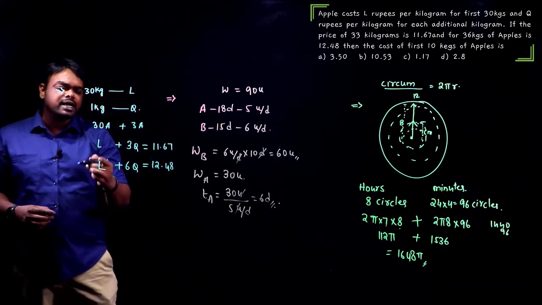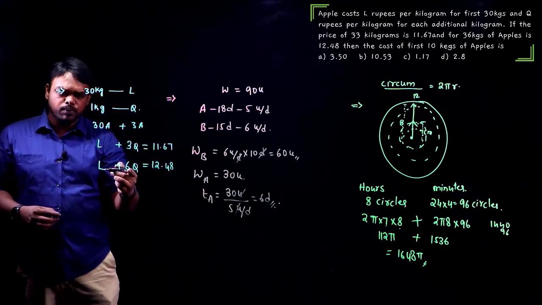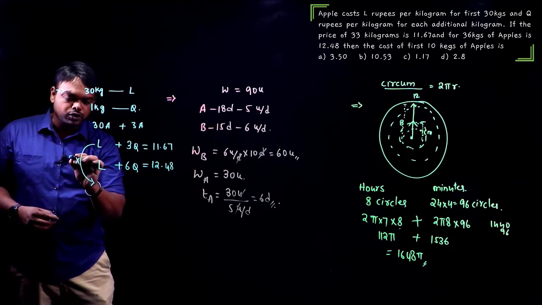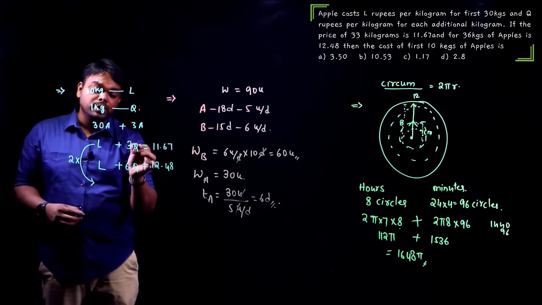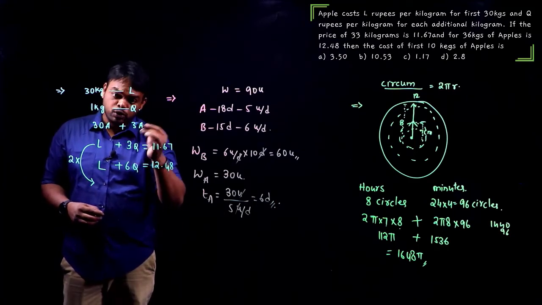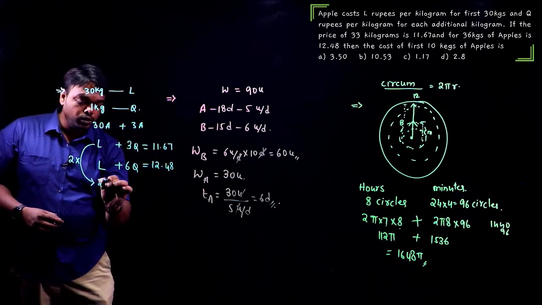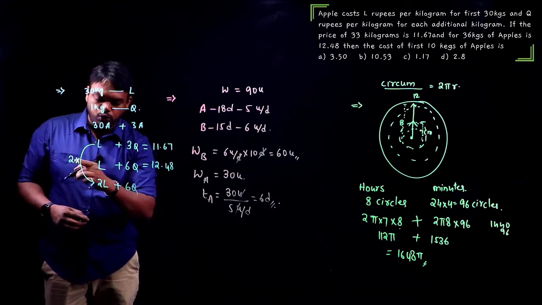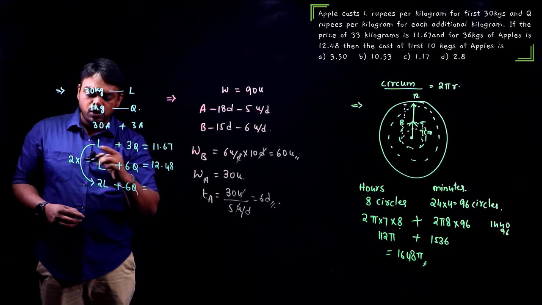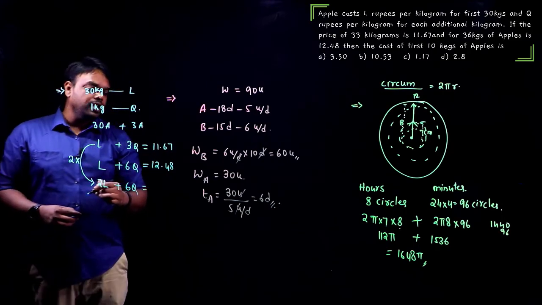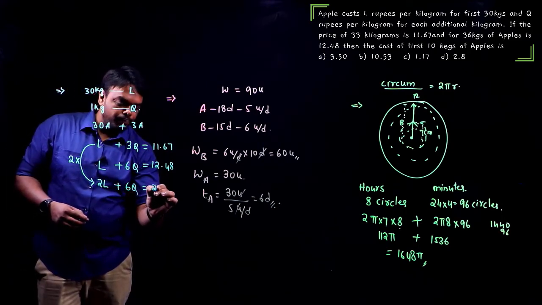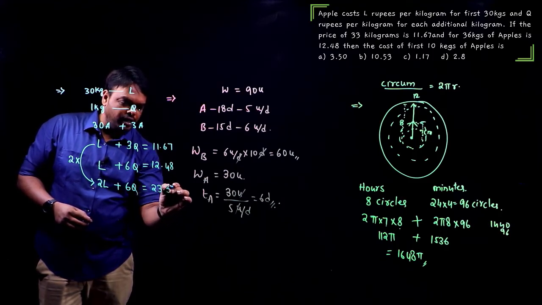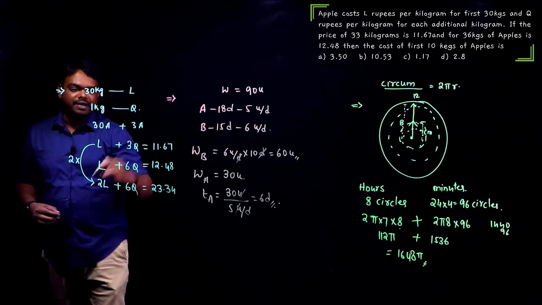Then the cost of the first 10 kgs of apples means we need to get the value of L. To get the value of L, we should cancel Q. What I do, I'll bring this equation here by multiplying with 2. Why? Here I have 6Q. To cancel it, I have to convert this 3Q to 6Q. What do we get here? 2L plus 6Q, 2 into 3Q, equals 2 into 11.67, which should be 23.34.